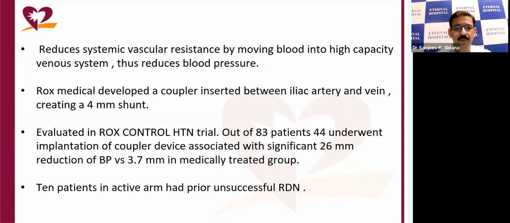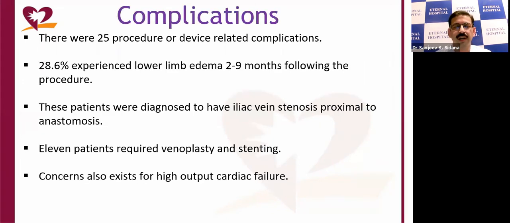10 patients in the active arm had prior unsuccessful renal denervation, and complication rates were high. There were 25 procedure or device related complications, and 27% of the patients had lower limb edema, and some patients were diagnosed to have iliac vein stenosis, and 11 patients required venoplasty and stenting, and concern about high output cardiac failure remains.